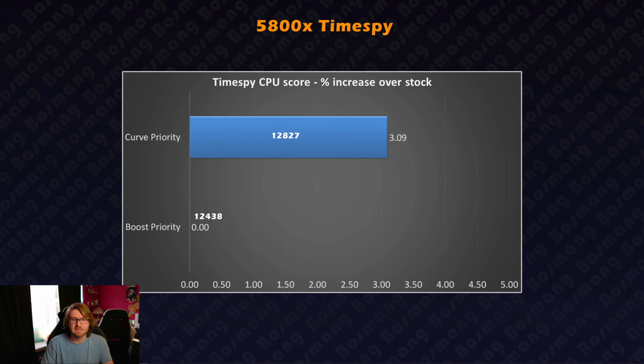Time Spy. In Time Spy, this was just the CPU benchmark for Time Spy. The curve priority won here. The boost priority once again didn't do much. All right, it ran pretty much similar as stock, and perhaps this is because the Time Spy CPU test is a big multi-core test.